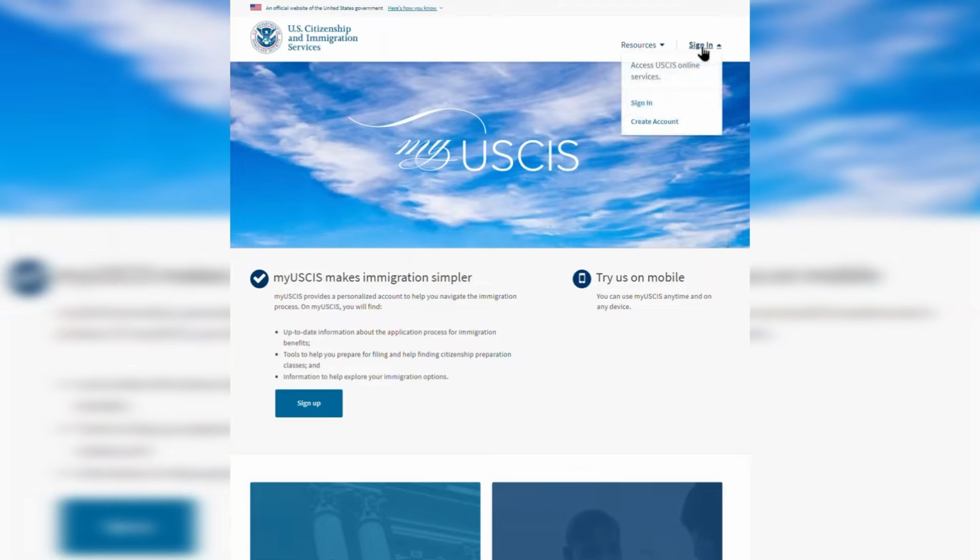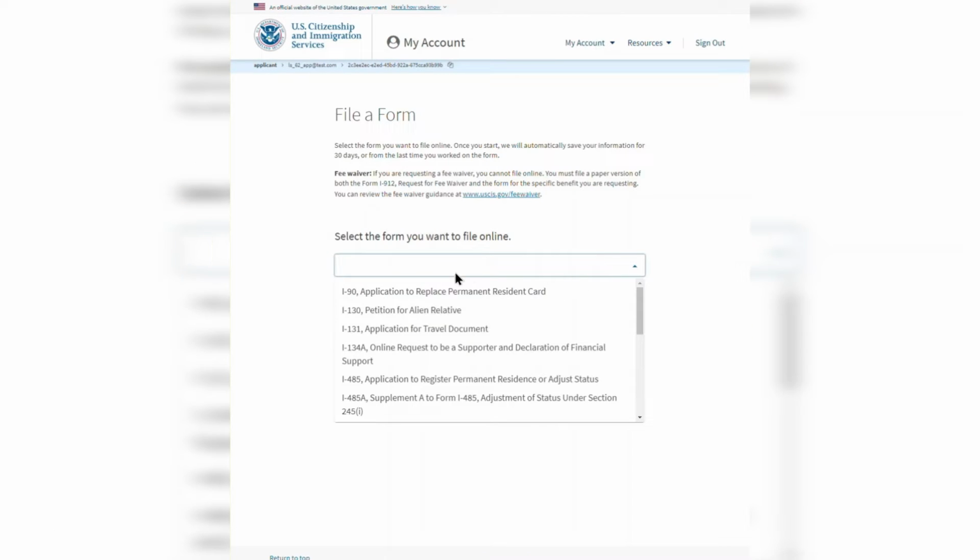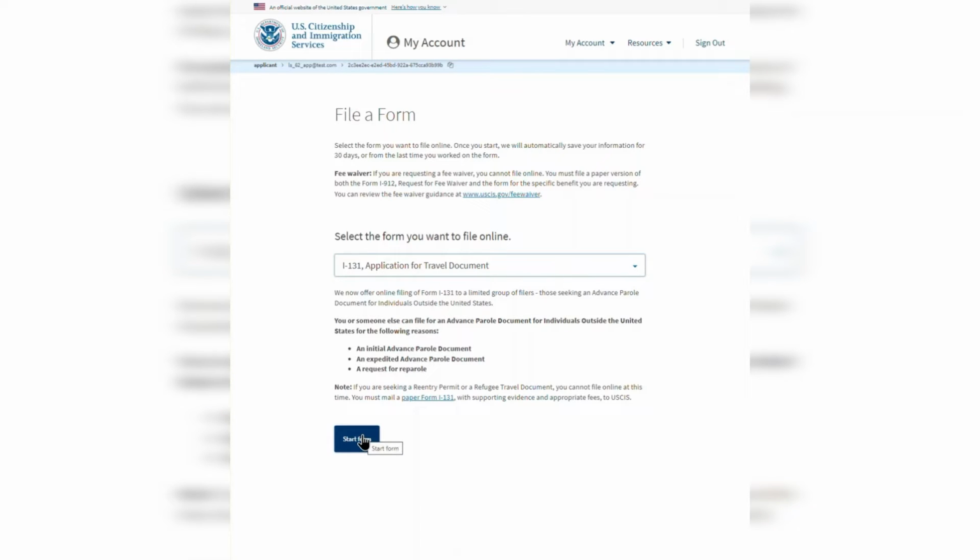To submit Form I-131 online, you will need to create a free USCIS online account if you don't already have one. If you're filing Form I-131 online through an existing USCIS online account, you will need to sign into your account. And here, you will choose File a Form Online. Next, you'll choose Form I-131 from the drop-down list of forms. Please read and consider all the information on this page before you continue to file your form. If you are exempt from the Form I-131 fee, such as Afghan parolees applying for re-parole, you may file online.